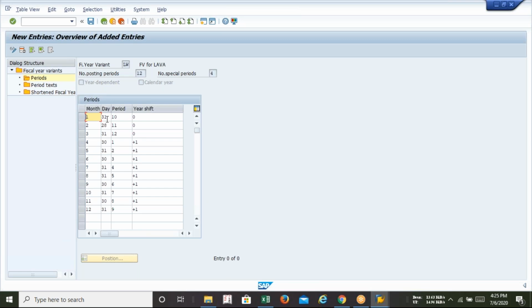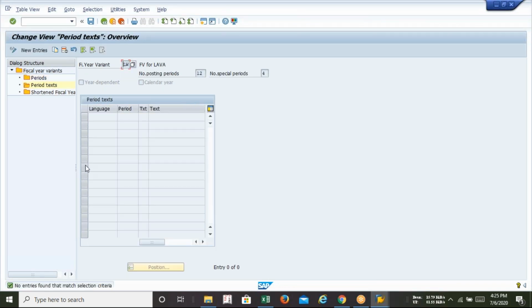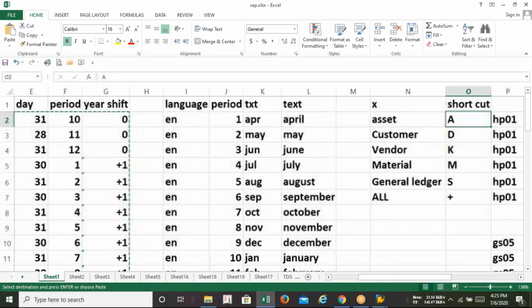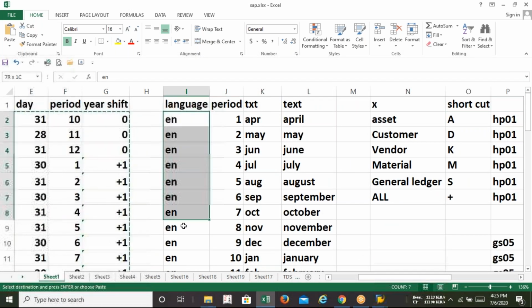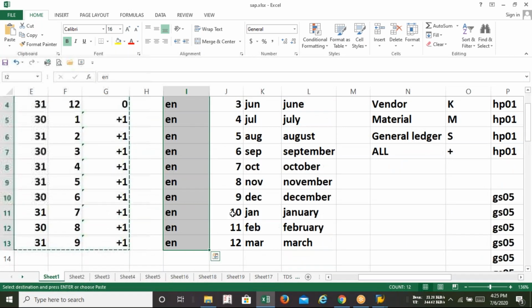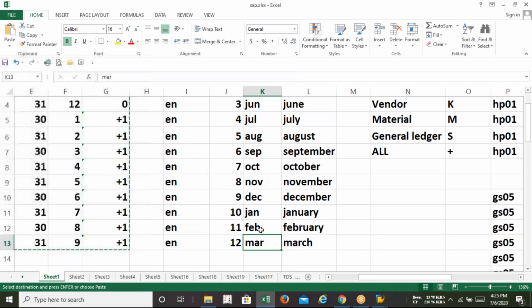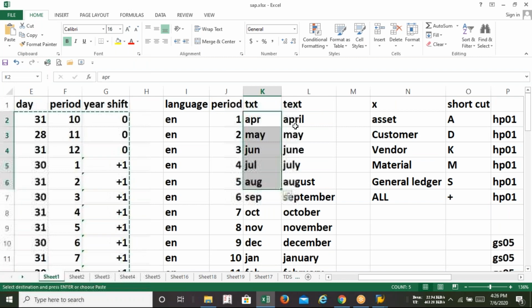Now, after this, I need to go with the clear text. Okay. This folder. Again, I need to fill it up. So there is an option called new entries. Okay. So here, what we are supposed to do is this. The language English. Then 1 to 12, your accounting month. So your first month means what? Not January. Your first month means April. Short text, long text.